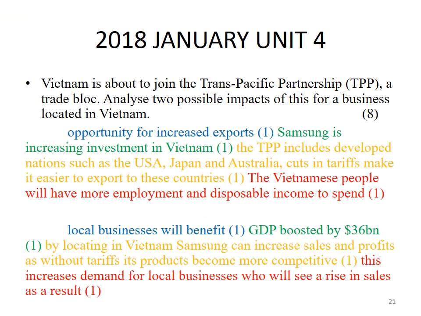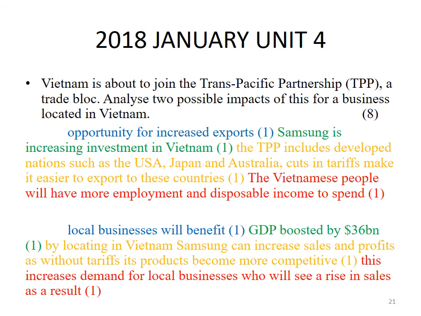January 2018, Unit 4. Another question. Vietnam is about to join the Trans-Pacific Partnership, TPP. It's a trading bloc. Analyze two possible impacts of this for a business locating in Vietnam. So one opportunity is increased exports.